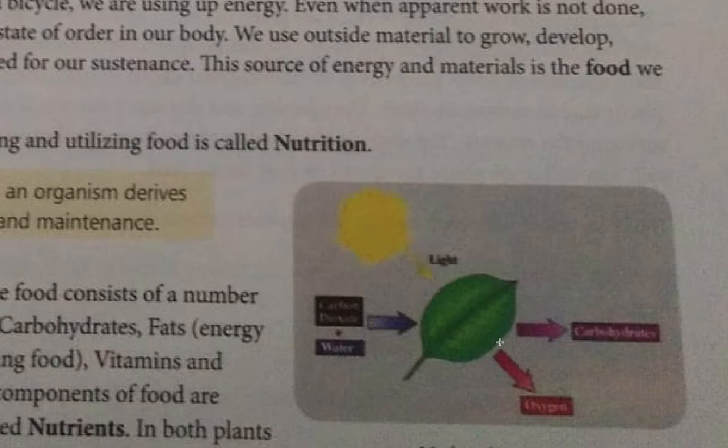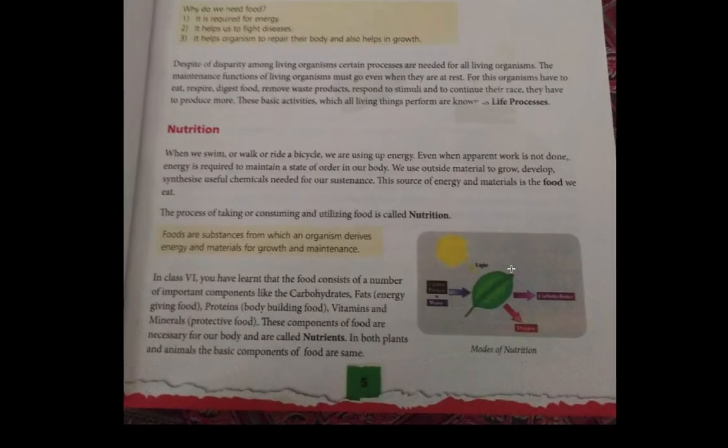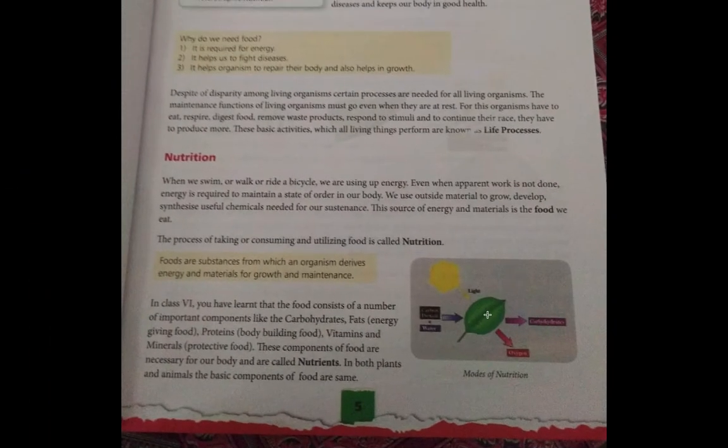All of us know that plants produce their own food from the sun. Now how does this happen? This is carbon dioxide and water. We know that all plants need water. Now the carbon dioxide that animals breathe out, and water, is absorbed by the leaves and they produce carbohydrates and oxygen. All of us know that plants give oxygen, which is essential for us to survive. Now, this carbohydrate produced by plants for themselves is their food. So, plants produce carbohydrates and oxygen from carbon dioxide, water, and sunlight.